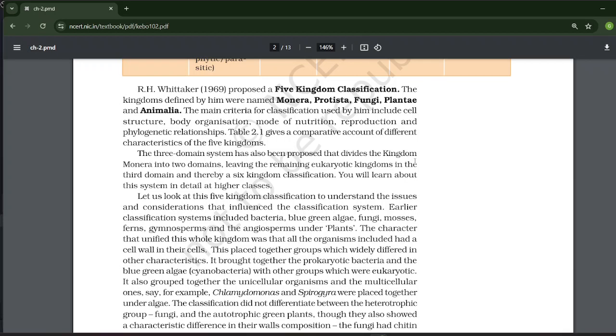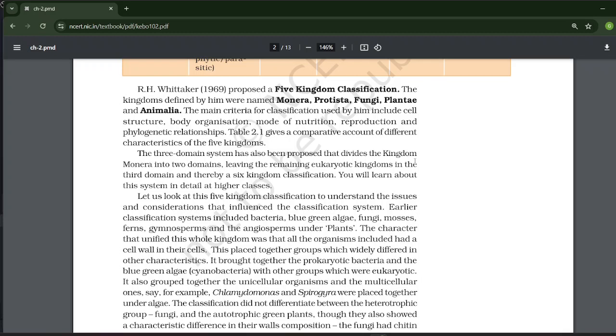The earlier classification system included bacteria, blue-green algae, fungi, mosses, ferns, gymnosperms, and angiosperms under plants. The character that unified this whole kingdom was that all organisms included had a cell wall in their cells. This placed together groups which widely differed in other characteristics. It brought together the prokaryotic bacteria and the blue-green algae, cyanobacteria, with other groups which were eukaryotic.